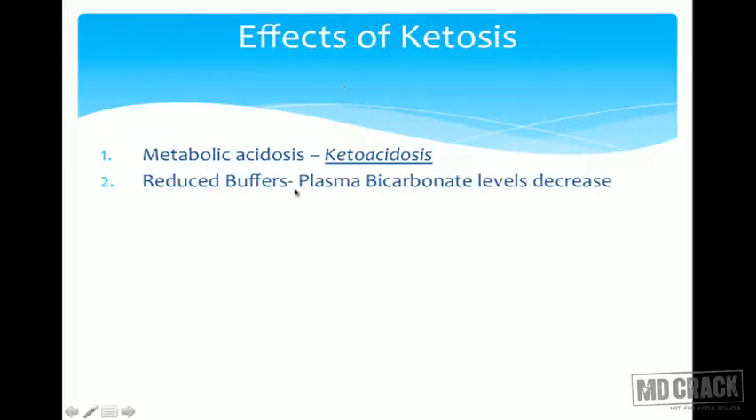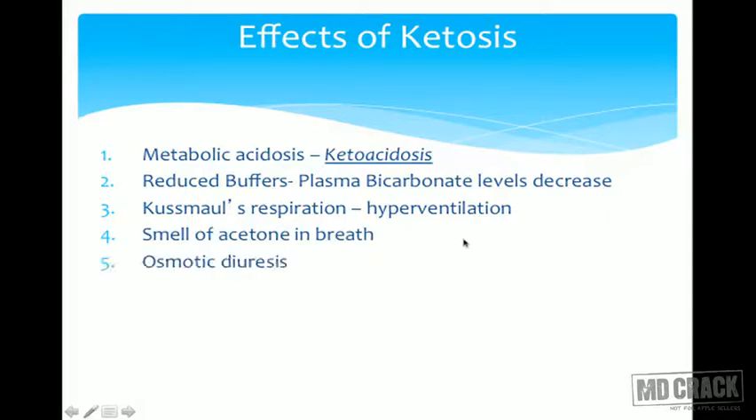Whenever acid increases, the plasma buffers and the bicarbonate level decrease. There will be Kussmaul's respiration and hyperventilation. There will be smell of acetone in the breath, and there will be osmotic diuresis, because when the ketonuria is going out of the body, it will drag water along with it. So there will be osmotic diuresis. This can lead to dehydration. It can lead to loss of electrolytes like sodium and potassium, leading to hypokalemia, hyponatremia, finally leading to coma or death. So it is important that you know about ketosis, dehydration, coma and death.